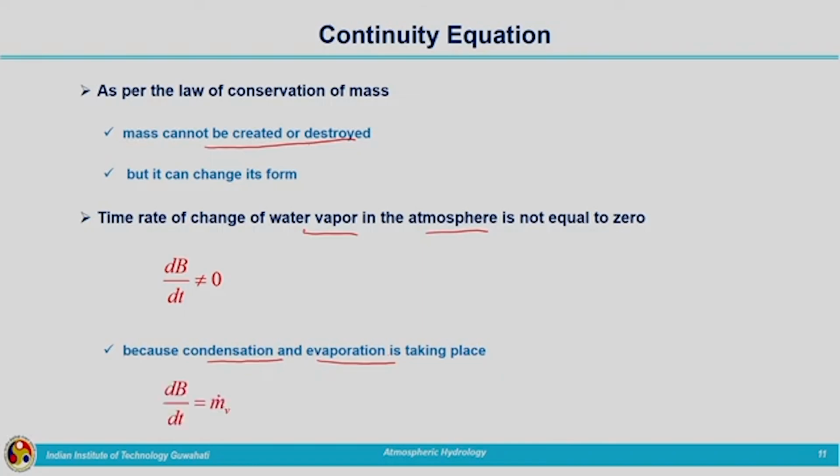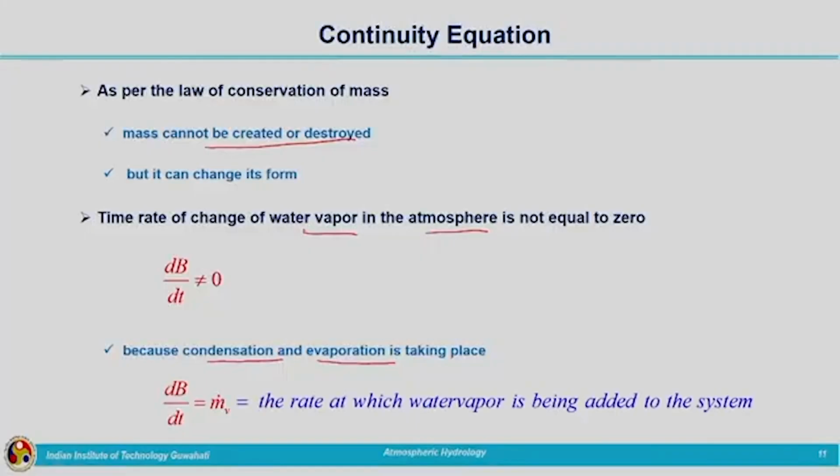So, dB by dt is represented by m dot v, that is, the time rate of change of the extensive property, the time rate of change of mass of water vapor present in the system which we are considering. That is, the left hand side of Reynolds transport theorem is related to the system. Here it is the mass of the water vapor, equal to m dot v. It is not equal to 0 because we have continuous phase changes taking place. M dot v is the rate at which water vapor is being added to the system.